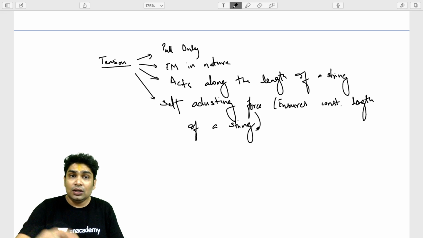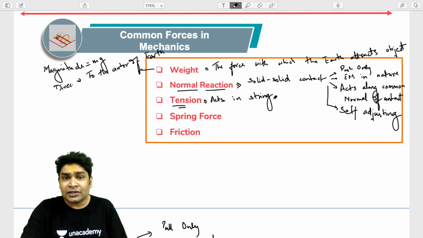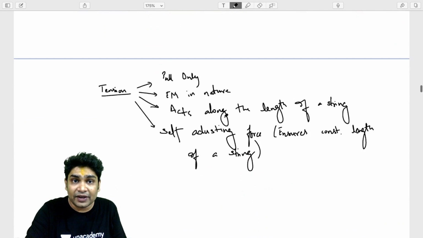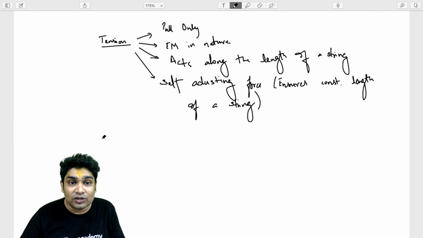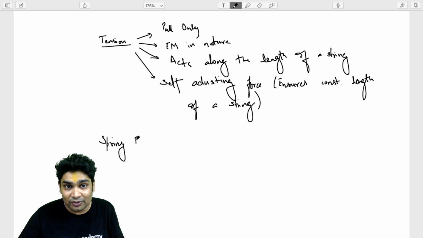Now, next you had spring force. So how about spring force? All these are contact forces except for weight. So let's talk about spring force. Spring force is slightly different from your tension and normal reactions. Spring force turns out can be push and pull both.